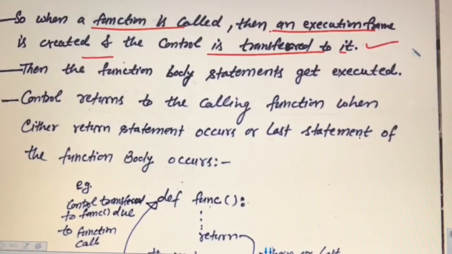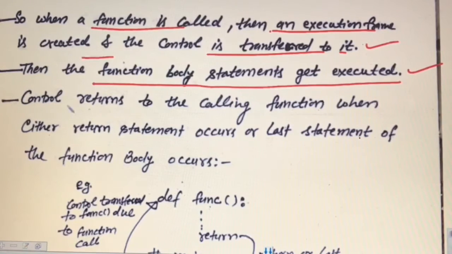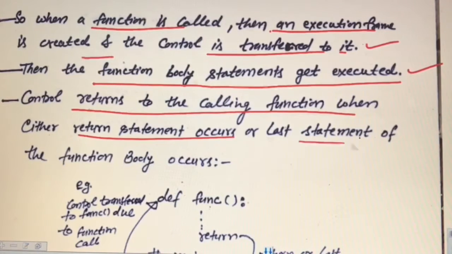Then the function body statements get executed. The control returns to the calling function when either a return statement occurs or the last statement of the function body is executed.